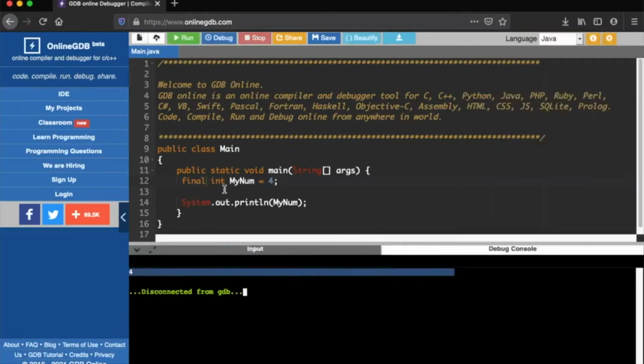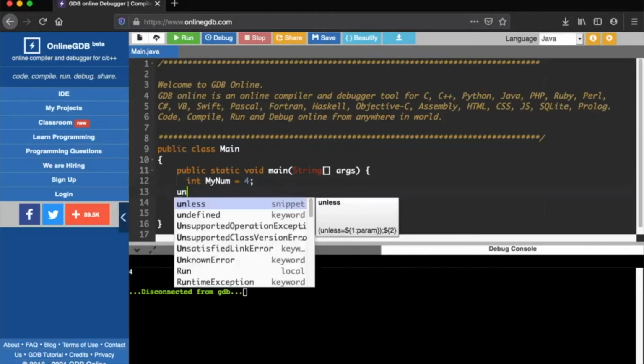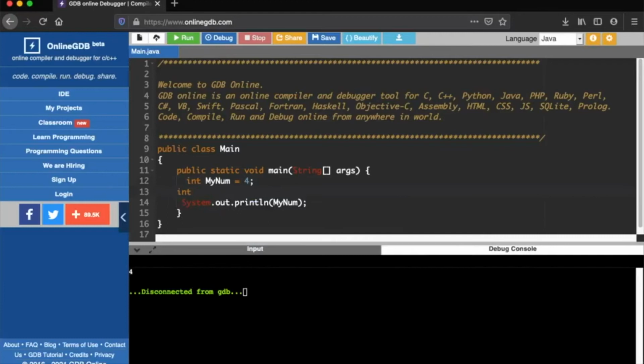4. So now let us add up two numbers. In Java it is very simple to do anything. In C we need to declare hash include stdio.h and then conio.h, then include the braces and then return a function.